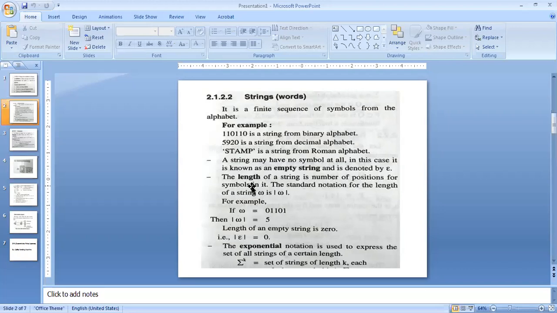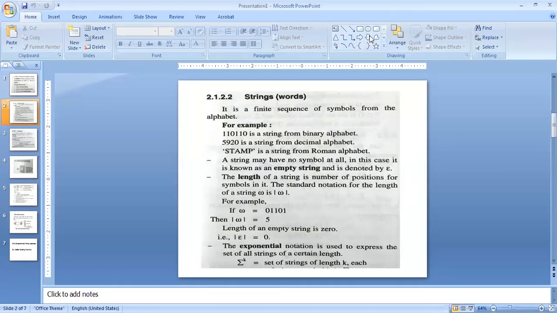Now for strings, we have one concept called the empty string. This is related to our TOC. An empty string means a string which doesn't have any alphabet. That is called an empty string.